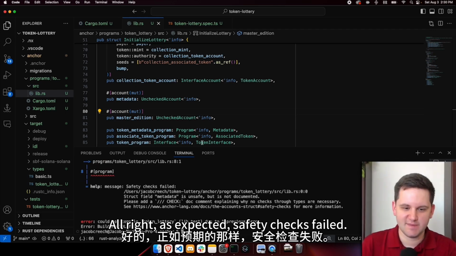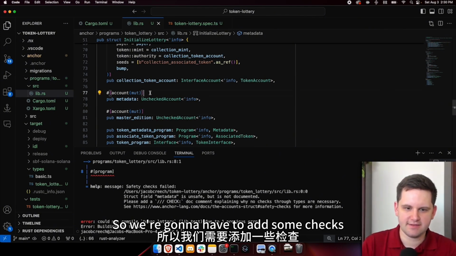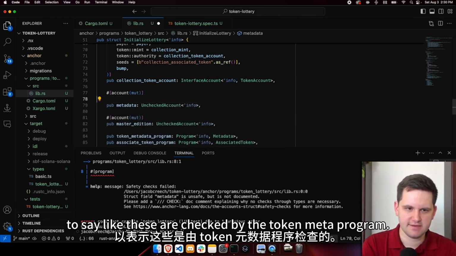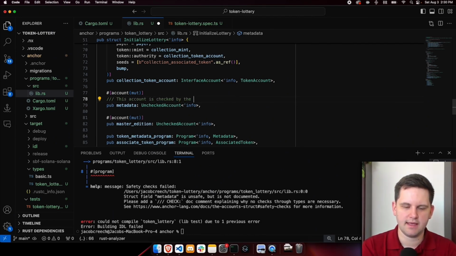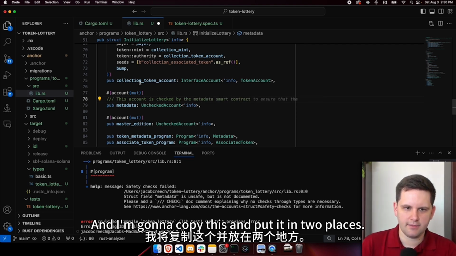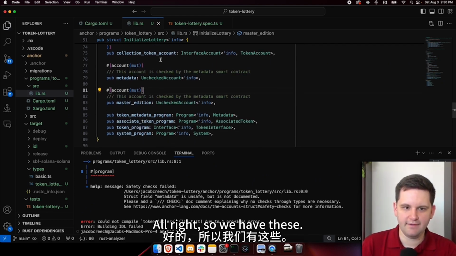All right, as expected, safety checks failed. Didn't work. We didn't want it to work. Great. So we're going to have to add some checks to say that these are checked by the token metadata program. So this account is checked by the metadata smart contract. And I'm going to copy this and put it in two places. All right, so we have these.